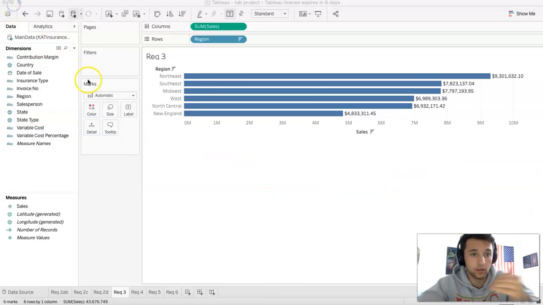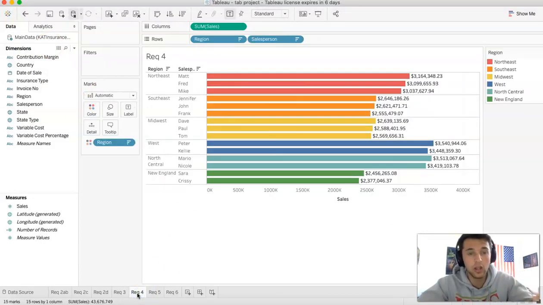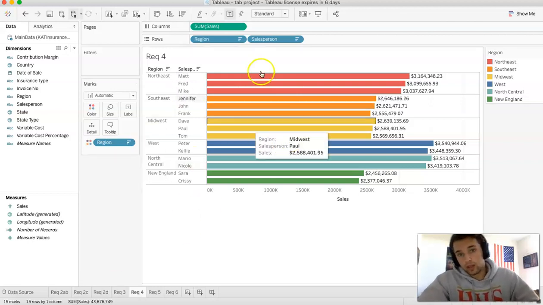And so for requirement 4, I was able to do sales by salesperson and region. I can look at the highest region from high to low, the best-selling region with the best sales, or within the regions, the best salesman is on top. So for the Northeast, Matt has the best sales. Good job, Matt, I guess. And then we can go to the Southeast, where it's Jennifer, Midwest, Dave, and so on and so forth. That way we can answer different questions.